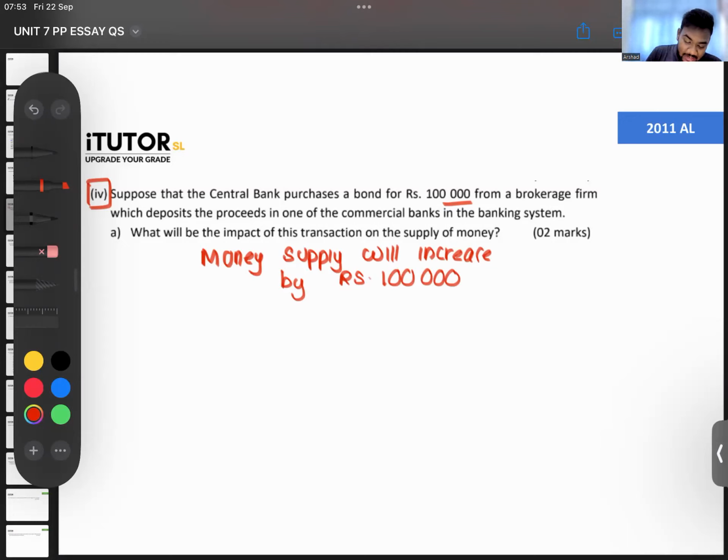Remember, money supply is what, Lamai? Money supply is currency held by public plus demand deposits. So when this firm comes and puts the 100,000, demand deposits go up by 100. Later they will give out that as loans and credit creation will happen. Later this will go up by even more. But for now, money supply goes up by 100.